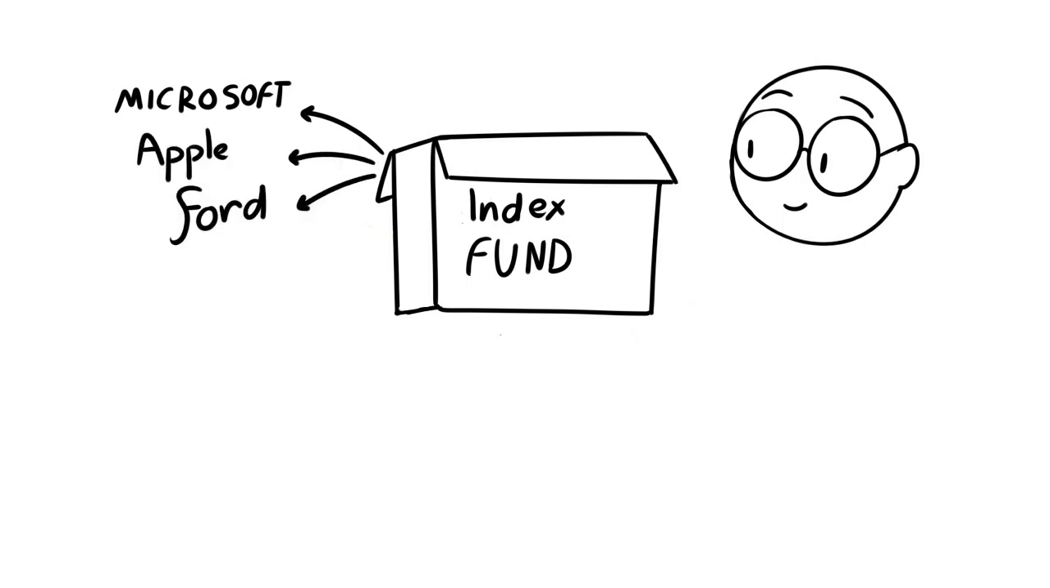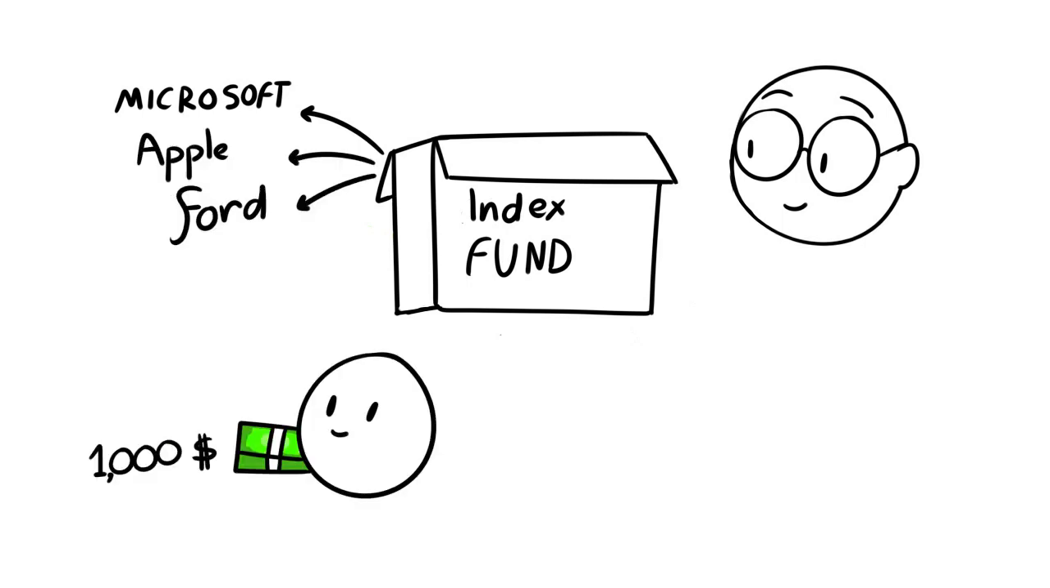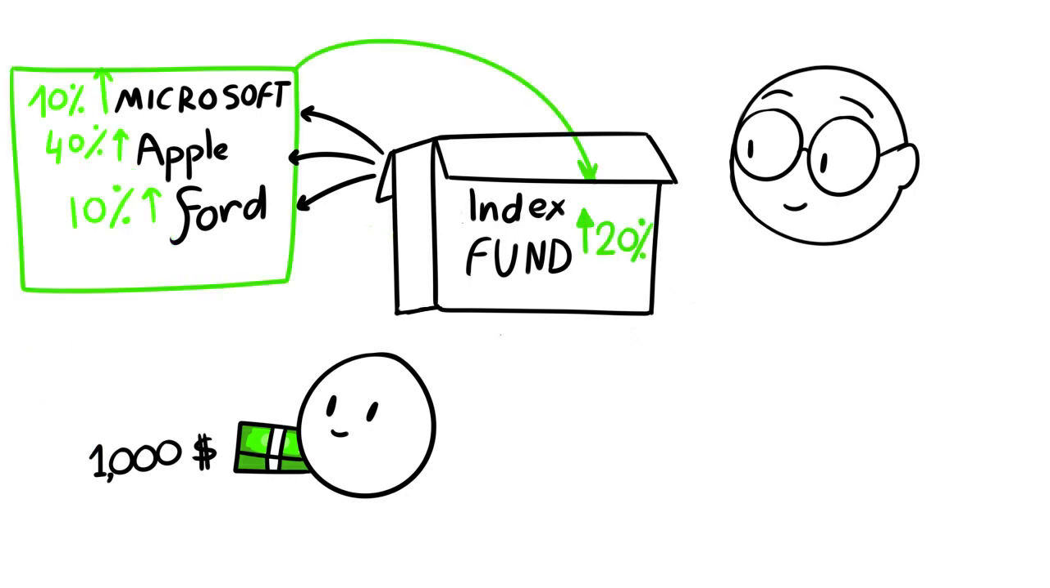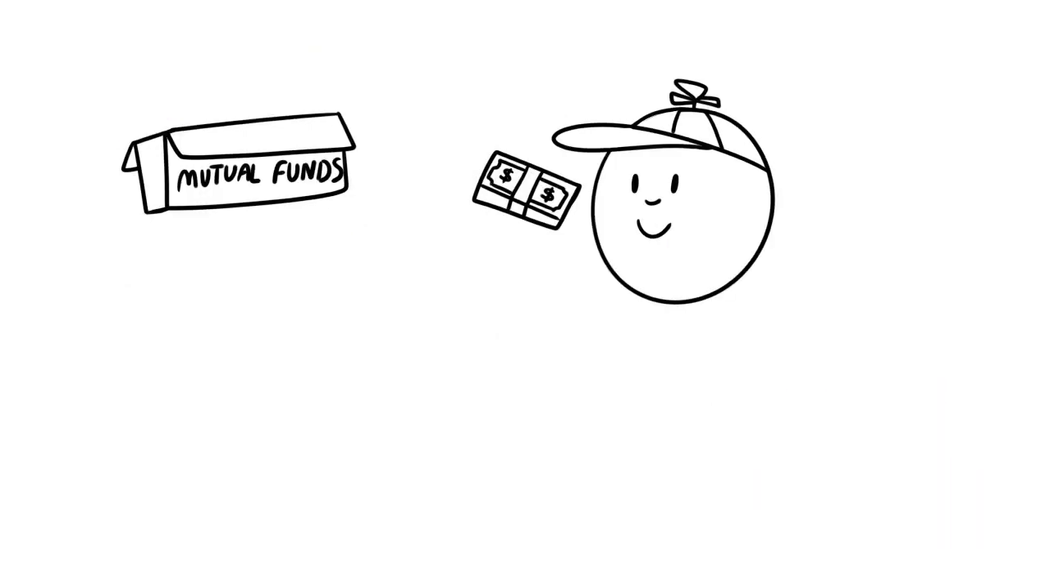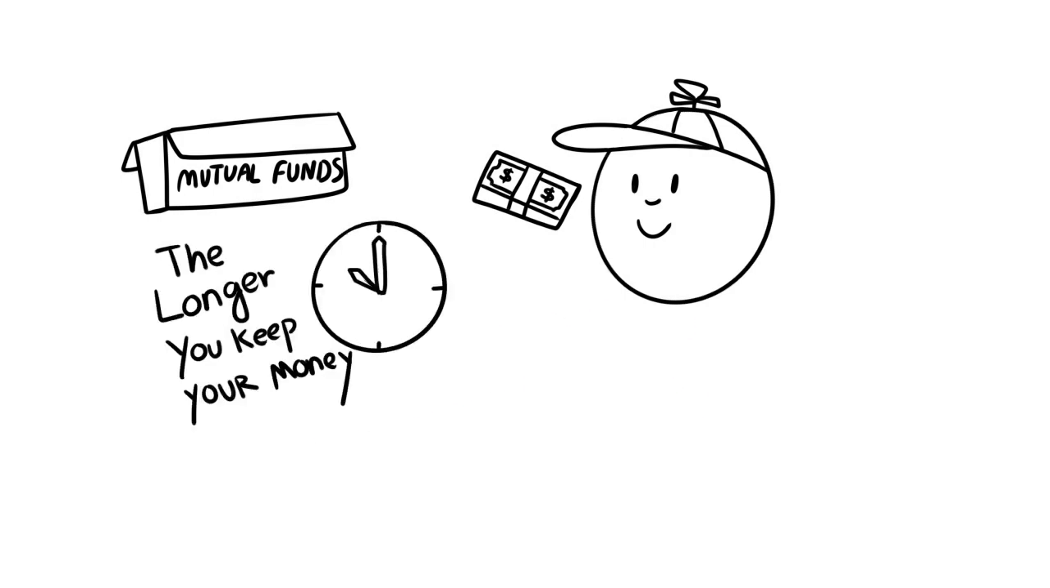So basically, if you invest $1,000 in index funds, your money will be split evenly between all these companies that exist in that certain fund. Now, if these companies perform well, the index fund will grow and your small part in that index will grow as well, and you will make a small profit. Index funds are a great way to start investing at a young age without any experience. Remember that the longer you keep your money in the fund, the more money you will make.